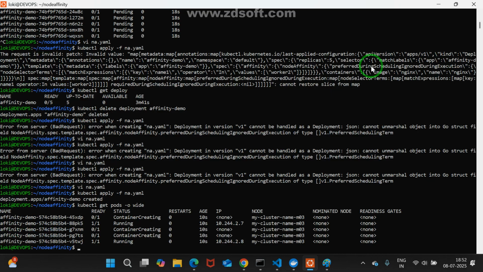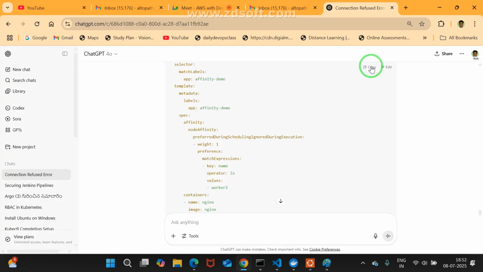Check it. See, because node 3 is there, that's why everything is created on node 3. Okay. We'll try to drain node 3. Shall I go for that? Yes.